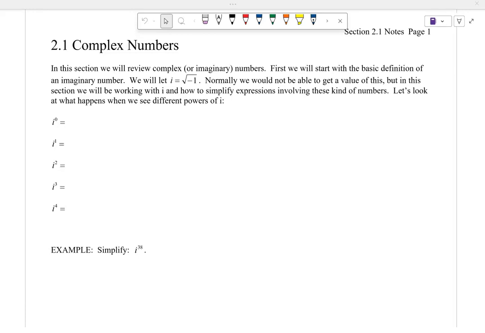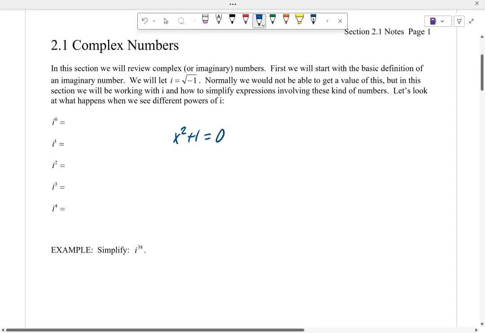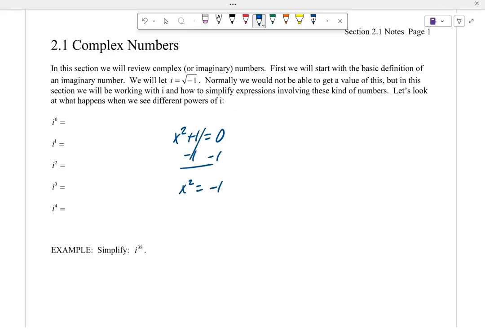All right, in this section we're going to take a look at complex numbers. So we're going to expand your number system understanding. I think it was Carl Friedrich Gauss who was looking at this problem, and he asked what solutions we have to this. If I subtract 1 on both sides and square root both sides, and I look in all my real numbers, let's talk about our real numbers for a minute.